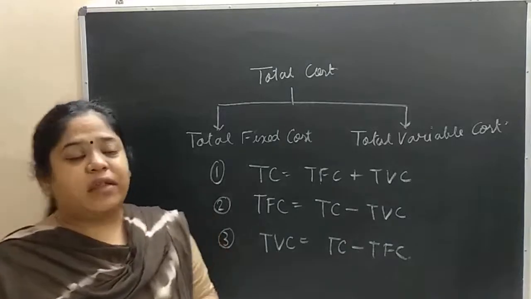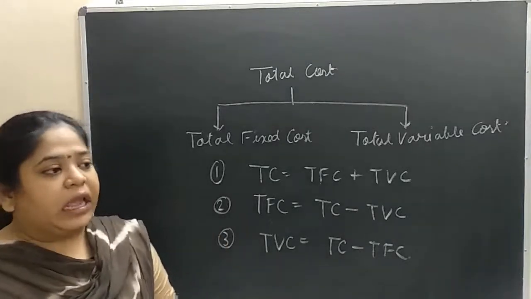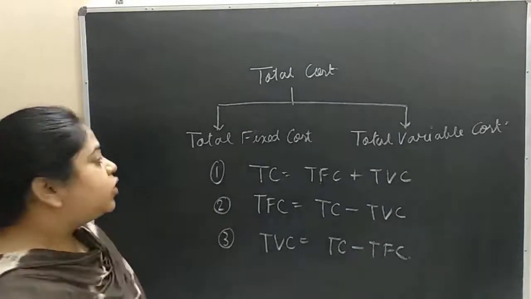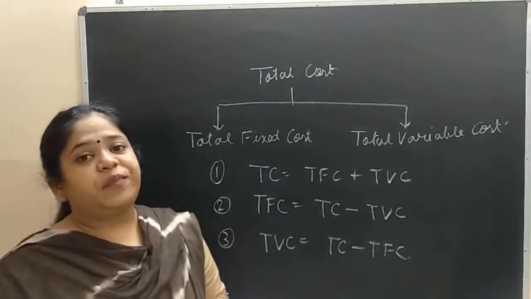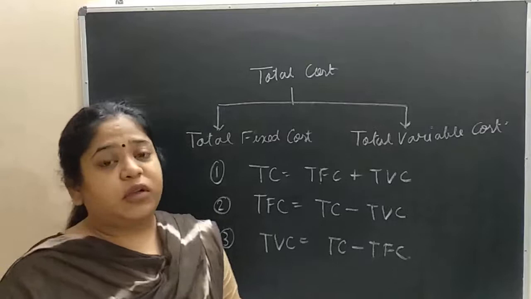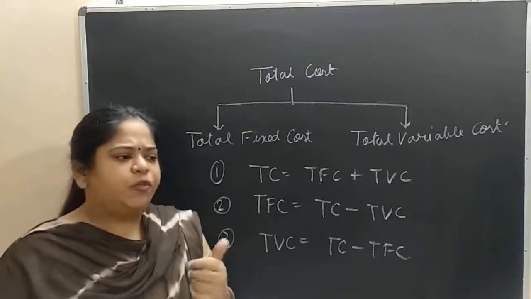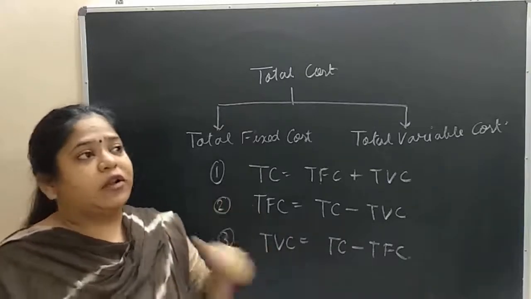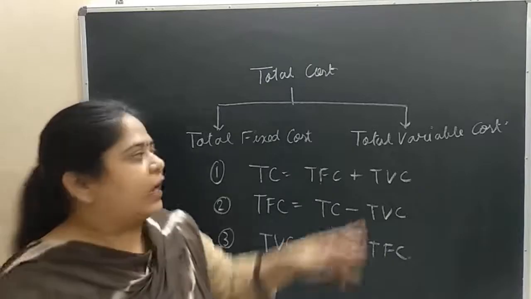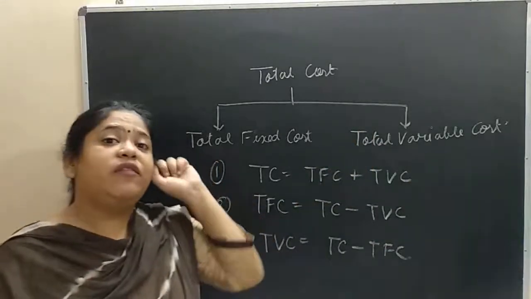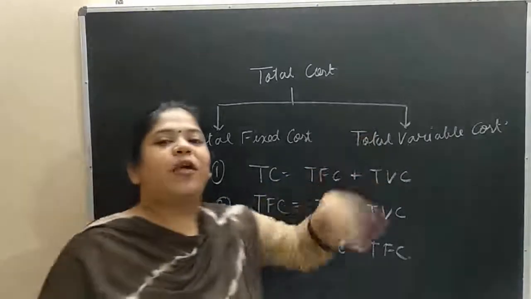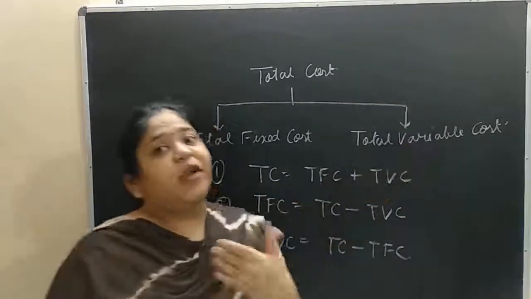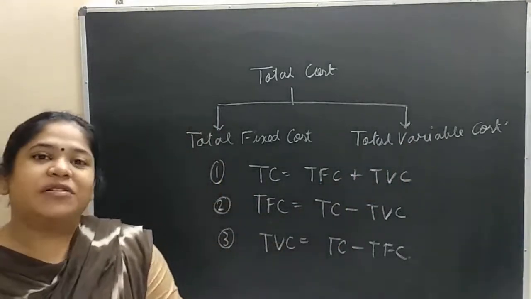You need to keep one thing in mind. TFC will remain constant. The level of output may become 0, 1, 2, 3, 4, 5, 6, 7. The total fixed cost will remain at rupees 20. Suppose I am taking the total fixed cost as rupees 20. So the output may vary 1, 2, 3, 4, 5, 6, 7, but the total fixed cost will remain the same at rupees 20, and total variable cost will directly vary with the level of output. As production changes, total variable cost also changes. Whenever the production changes, the total variable cost also increases.